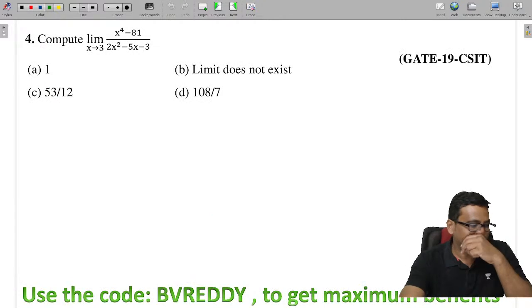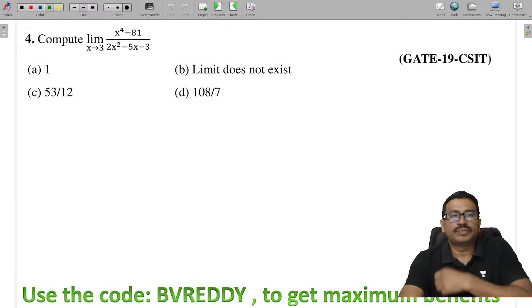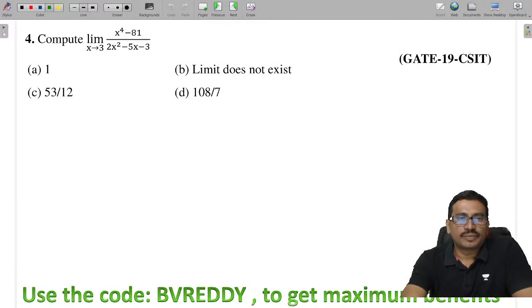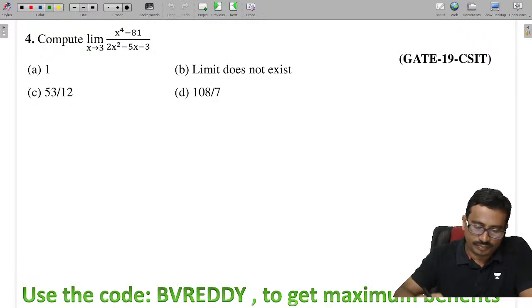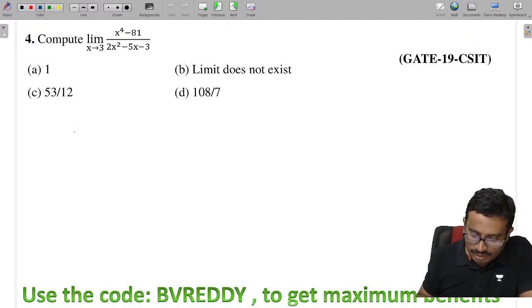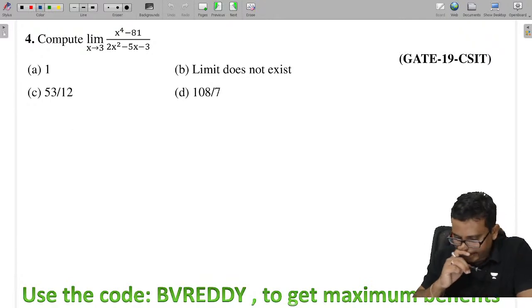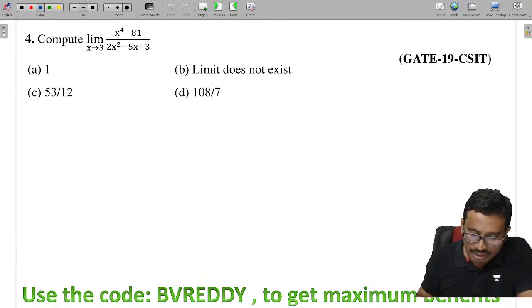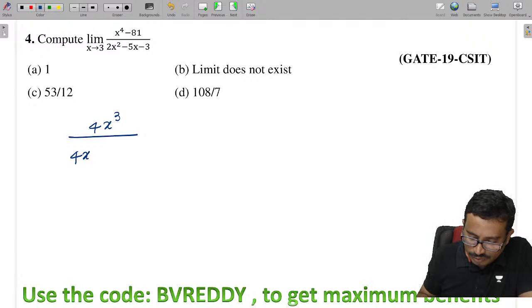Next, take the next problem. They have given this, find this limit. Now tell me what we can do here. If I substitute now, we'll get the 0/0 form, right? So go for L'Hospital. That means 4x cube by, what I can say here, 4x square minus 5x. Sorry, 5.